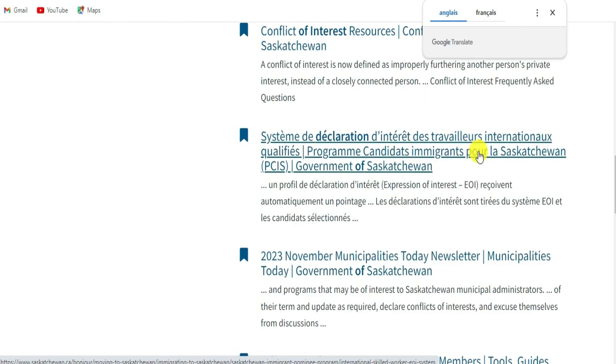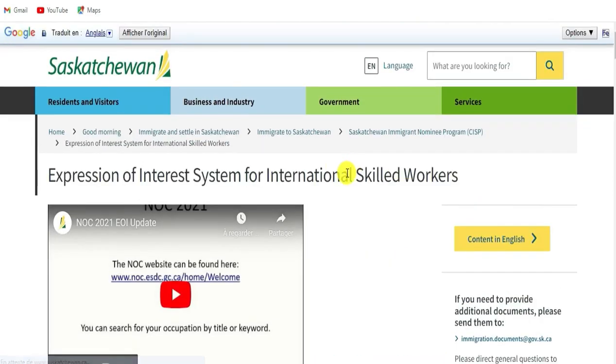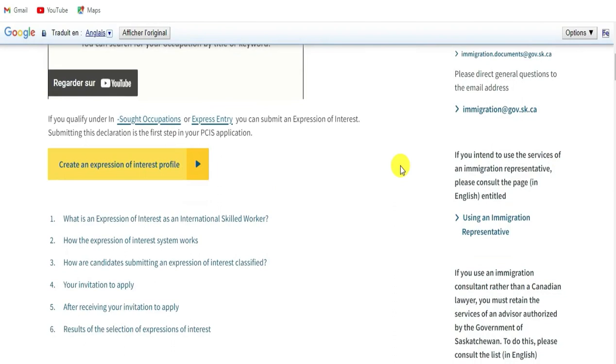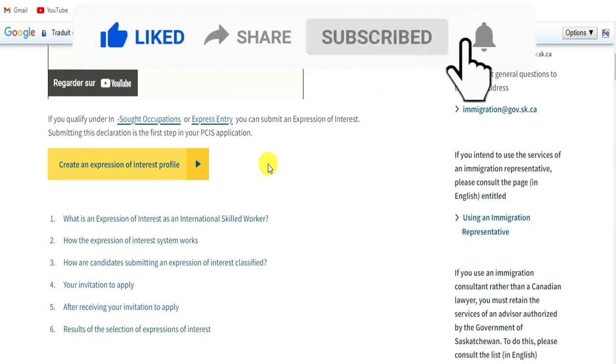System for Declaration of Interests of Qualified International Workers. Immigrant Nominee Program for Saskatchewan. You click on it, and we arrive on this page. It is good here to mark in yellow: Create a Declaration of Interests profile. You know, for immigration to Canada, you must first create a Declaration of Interests profile. Once the creation of your Expression of Interest profile is confirmed, you can now lodge an immigration application.